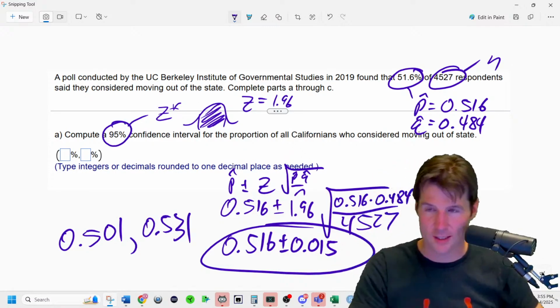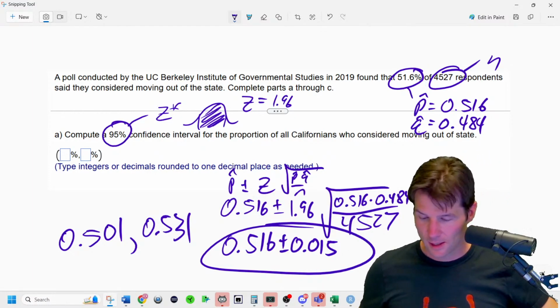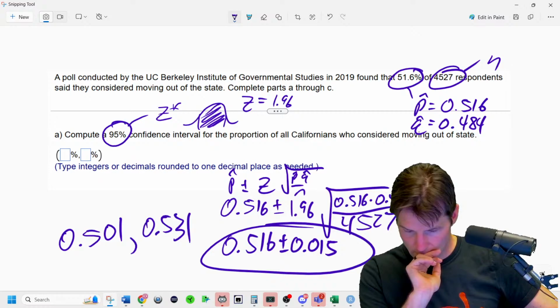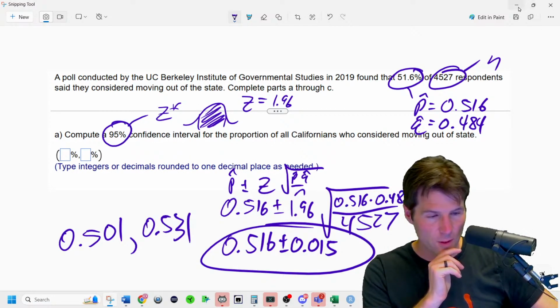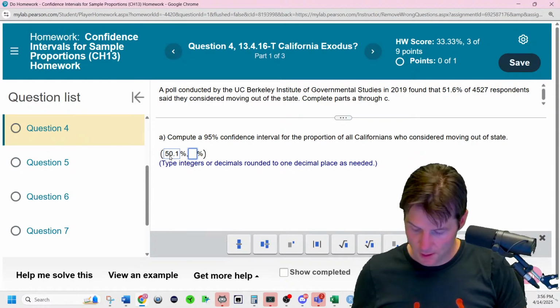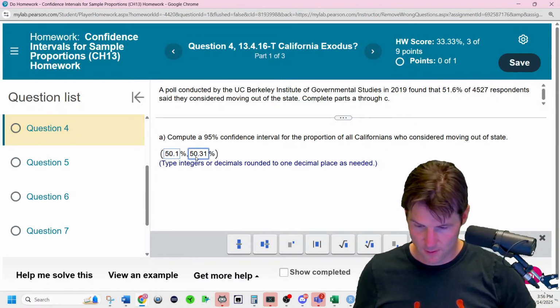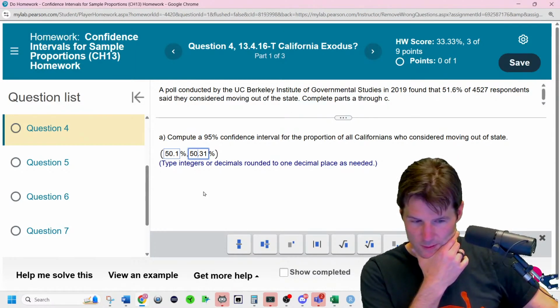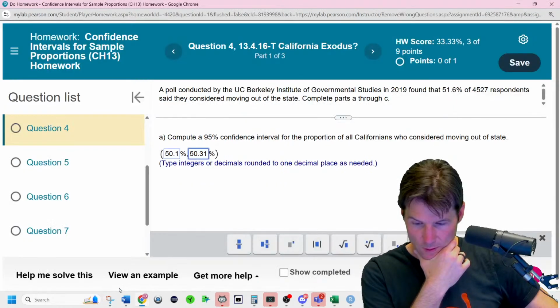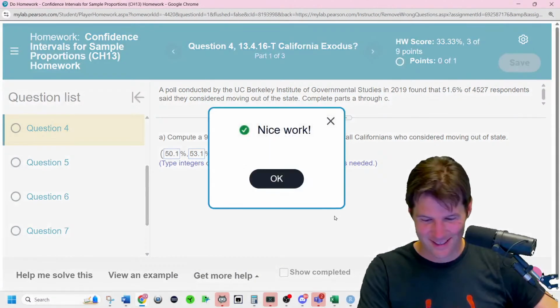You're just adding and subtracting 0.1, just 0.516 plus or minus that. And did I do it right? Yeah, I did it right. 501, 531. Only once, okay. Let's hope we did it right. 501, and then 531. Ah, that's not right. Something seems off. Is that right? Let me look at the screen again. No. There we go.